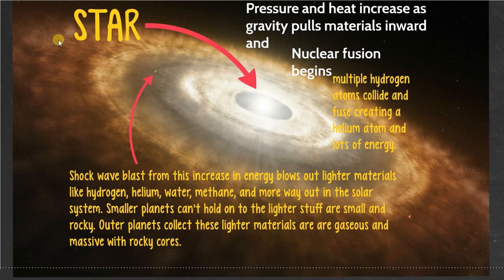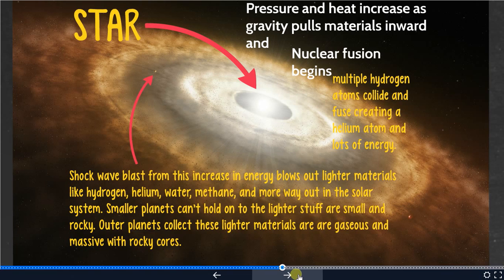Now, in the outer stretches of the solar system, way out there, is where most of this material ends up. This is where the outer planets pick it up. They take these lighter materials, and so the outer planets end up being very gaseous, very massive, and with probably pretty small rocky cores. Now I say small, but they're probably about the size of Mercury or Earth or Venus, for the core, with a huge amount of hydrogen and helium gases.